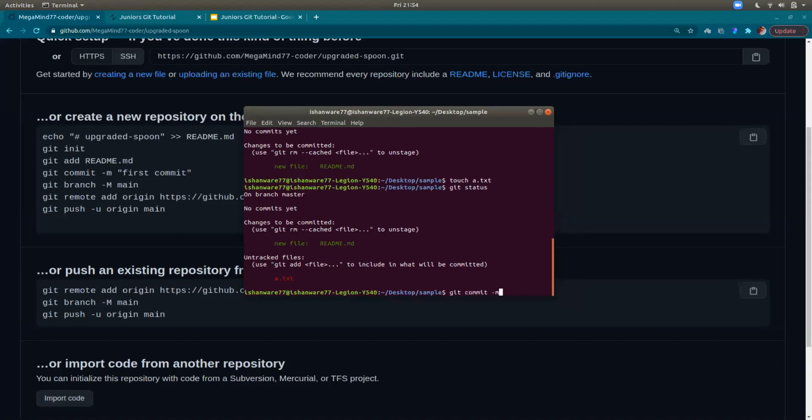Yeah, so just a quick pause. Some people in the chat are asking about staging. So basically what staging is, think of it as a virtual arena where you put your files that you are serious about committing. There can be two types of files: ones you're just playing around in, and others that you're serious about committing when you go on further. The files that you're serious about committing, you put them in a new place called the staging area.